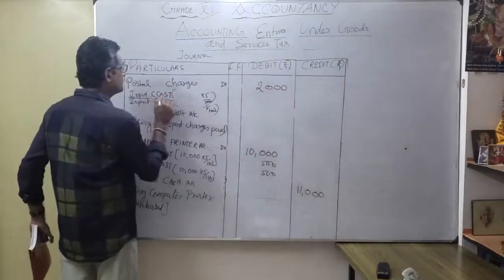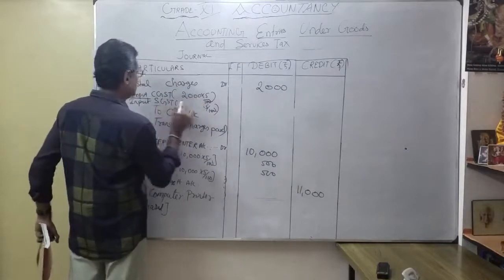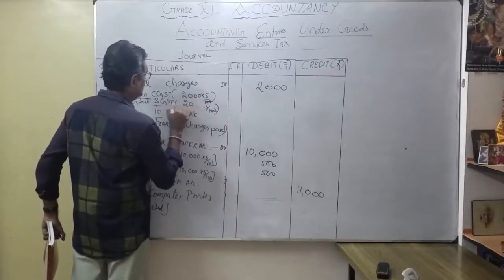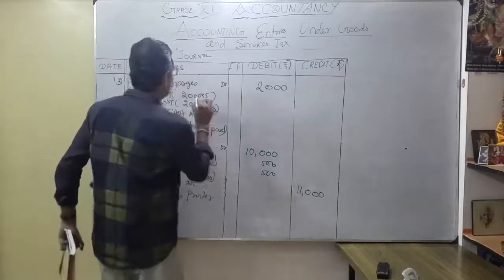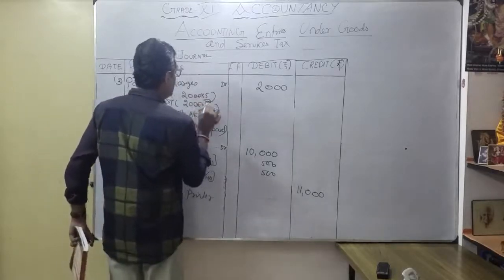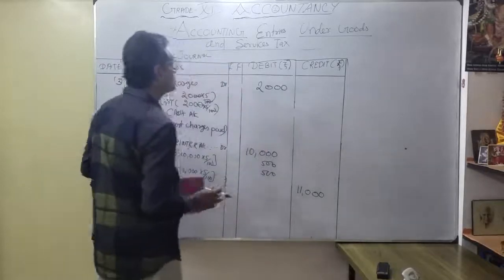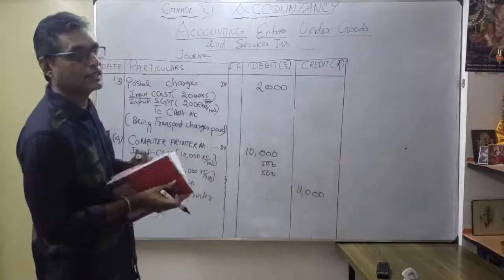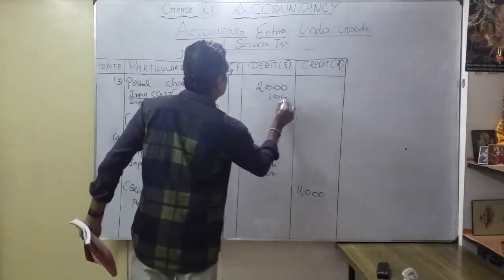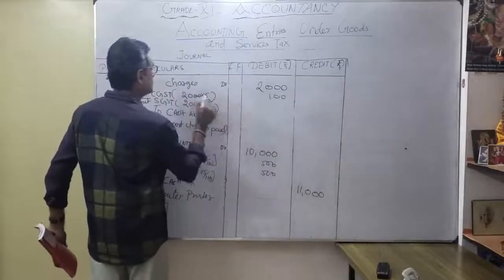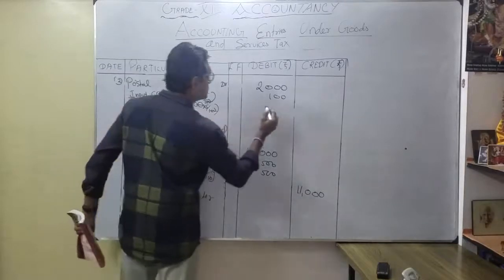Then what is my input? CGST: 2000 into 5%. Okay, my state goods and service tax, 2000 into 5%. How much? Again, 2000 simplification: 0, 2000 as a 100 and 100. So I say 100. Similarly, 0, 2 into 5 are 10; 20 cancel here, 0, 2 into 5 are 10.